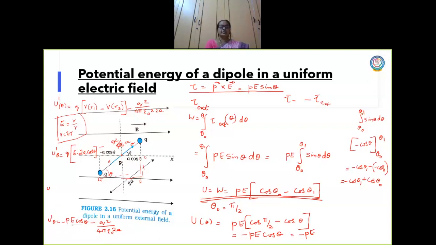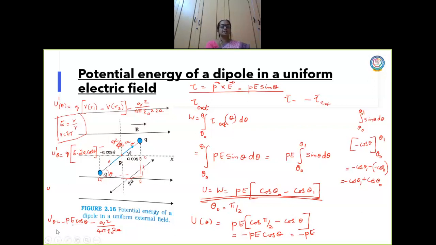Now what is the difference between the previous equation and this equation? We also arrived at minus pE here, with respect to the potential energy. Here also I have got it, but what is extra here? This is extra: q square by 4 pi epsilon naught 2a, which is a constant. q square is constant, 4 pi constant, epsilon naught constant, 2a is also constant.